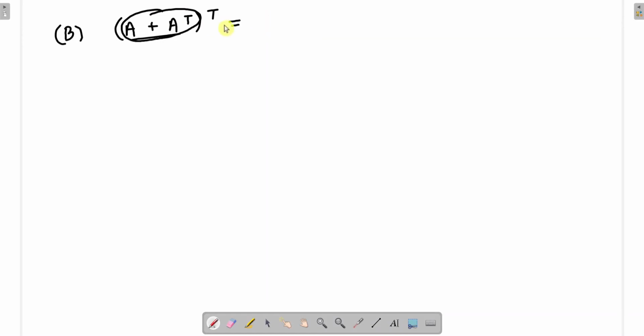Okay, let us see. We will use the transpose property here. So the transpose which is here will operate on both these matrices. So A transpose plus A transpose the transpose, this will be equal to what?